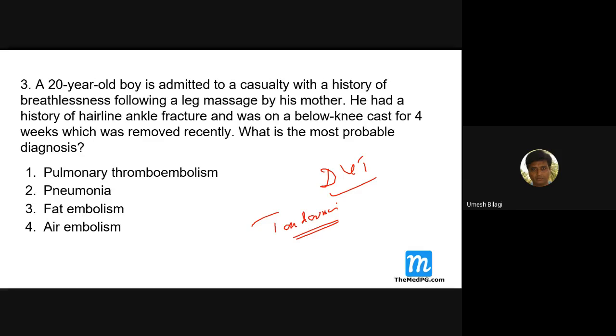So avoid that test, like Homans' sign; surgeons will tell you about these tests that can cause complications. Here the mother massaged the leg, and this patient developed the complication of pulmonary embolism.